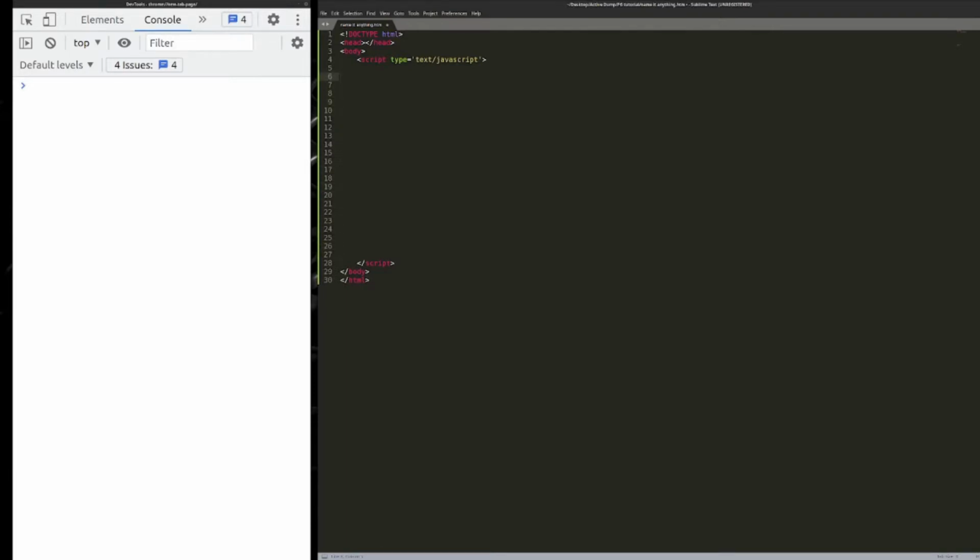So now everything we type inside this area here, between this and this tag, is going to be our JavaScript. So first things first, let's just do a quick test. Do a console log, start of script. Now I'm going to go to File, Save, select on this side, and then hit refresh.